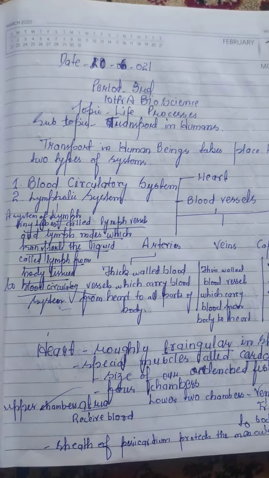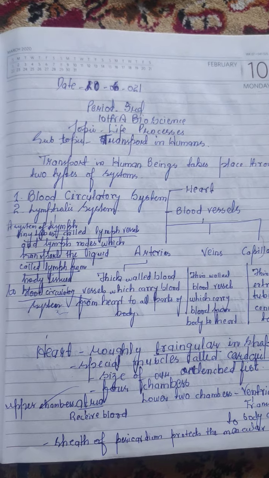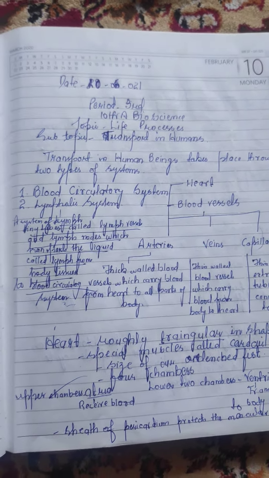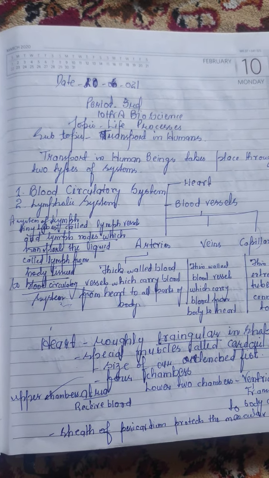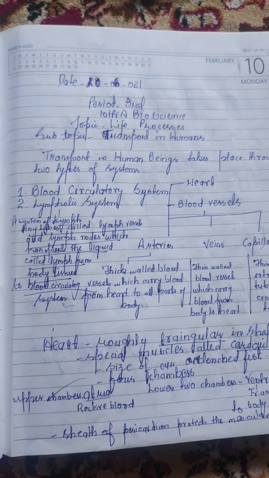Transport in human beings, what is transport? Food, and we can say these gases like carbon dioxide and oxygen, and we will see how this transport of different substances takes place in our body.